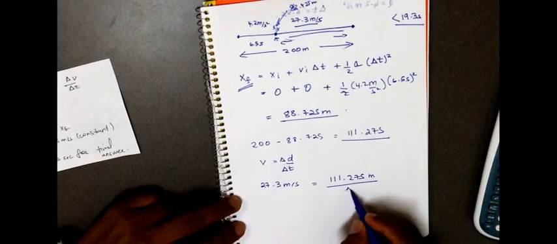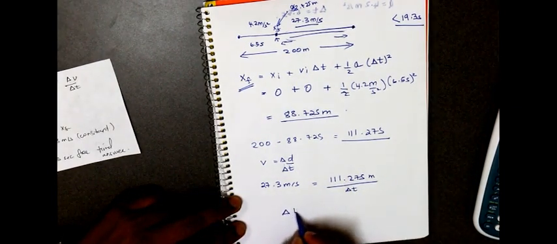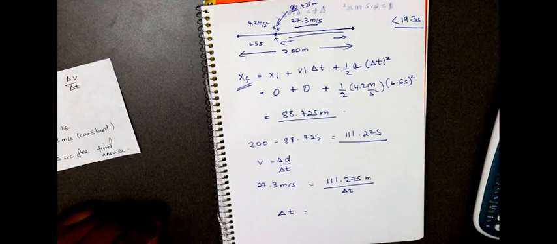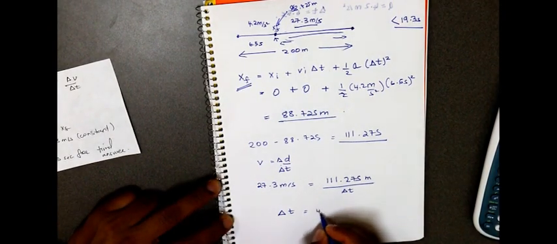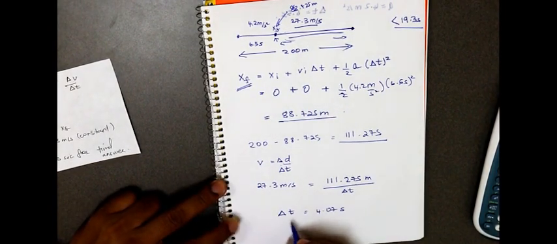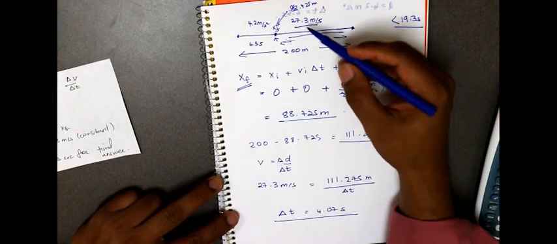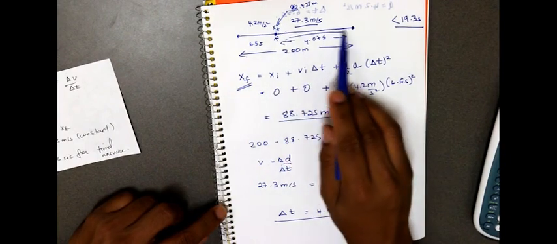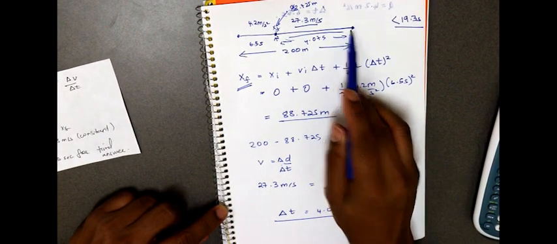And we're trying to find out the change in time. So the change in time will be approximately 4.07 seconds. So it takes 4.07 seconds to complete this distance here,